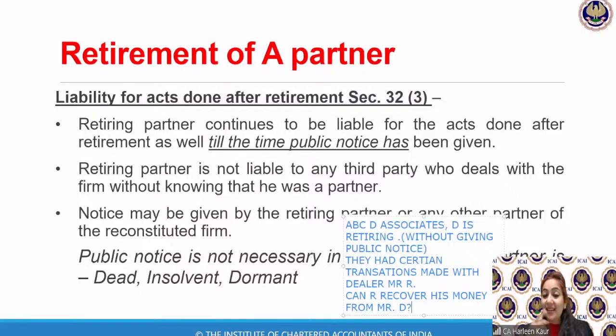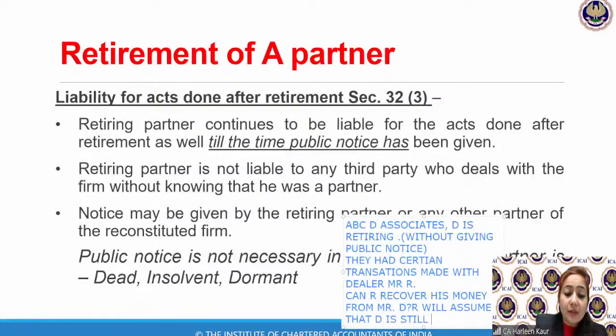The answer is yes. Why is R approaching Mr. D? Because he has not given any public notice. Therefore, R will assume that D is still a partner in the firm. That's why it is very, very important to give a public notice, because the dealers who are dealing with the firm, how will they come to know? They will not have a dream that one of the partners has retired. They have to be informed. So this is the importance and meaning of giving a public notice. So all those who were asking, ma'am, why is public notice required, what is the meaning of public notice?